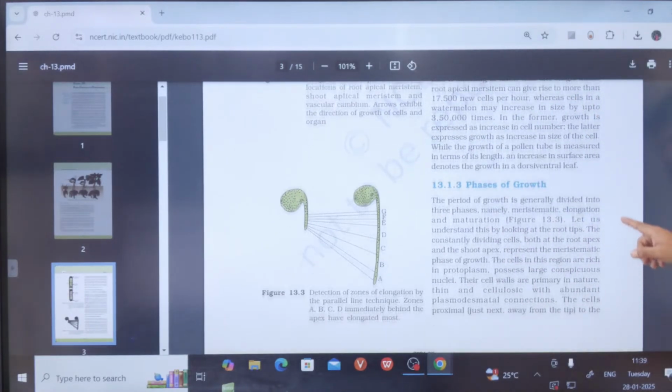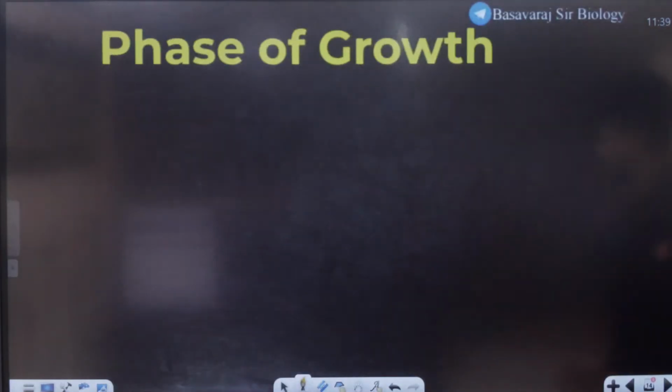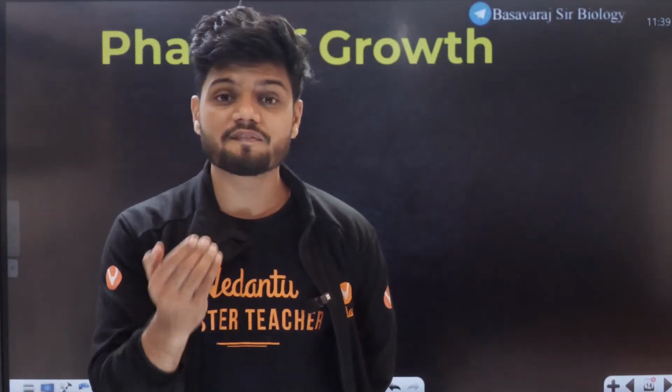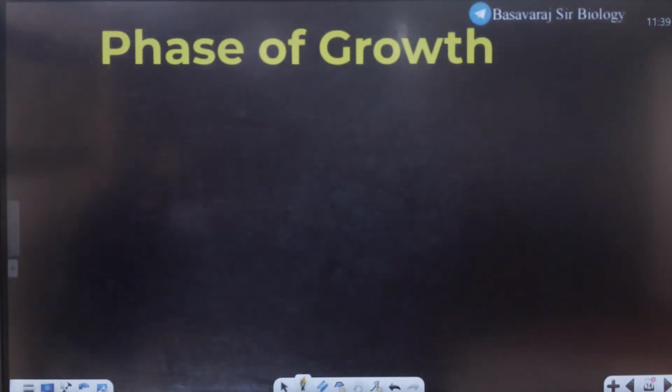Now we'll be starting with something called phases of growth. Till here, I believe there should be no doubt. We have covered every single point from NCERT until now. Now we'll go to the next part of the chapter called phases of growth. Can we start, students? Can we start, all of you?